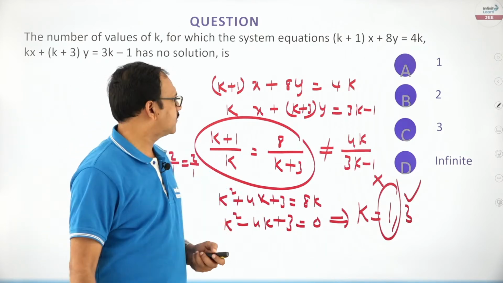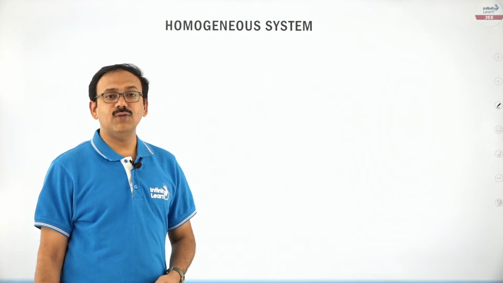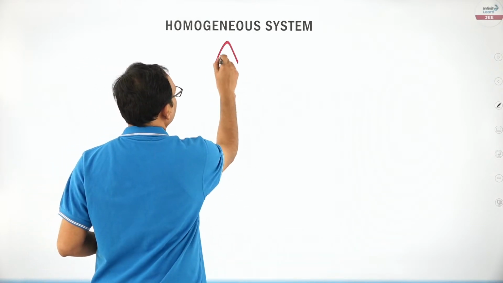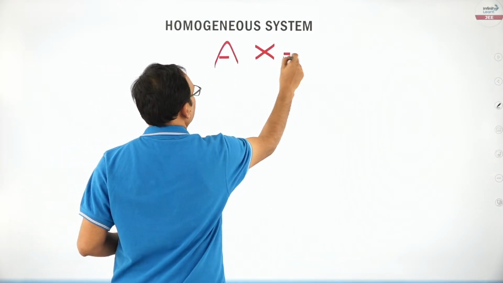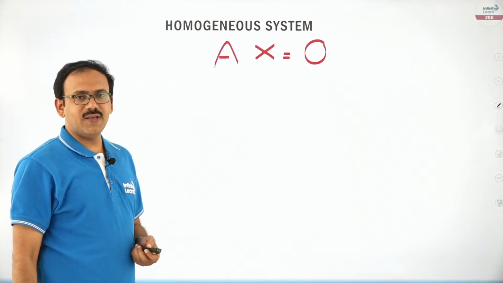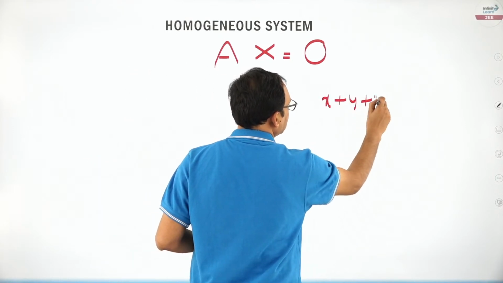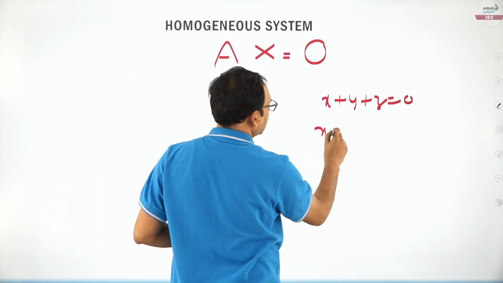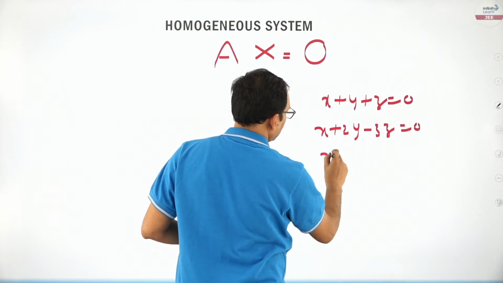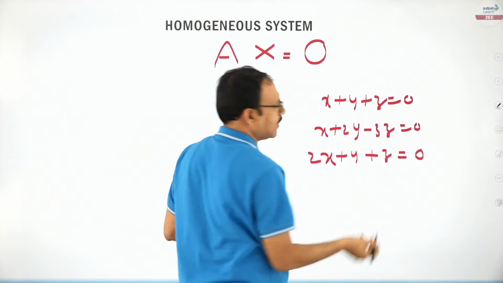Right, dear students. Next, the next model, coming to the homogeneous system of equations. Friends, if you are given a system of equations like Ax is equal to 0, that means equations may be like x plus y plus z is equal to 0, x plus 2y minus 3z is equal to 0, 2x plus y plus z is equal to 0, something like that.